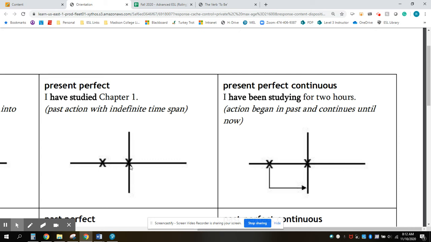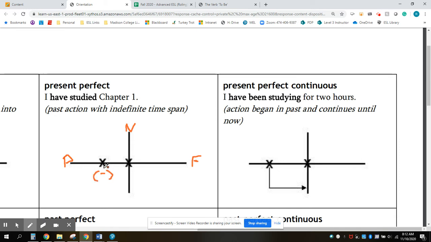When we use the present perfect tense, what we are doing is talking about a past action that is related to the present. So in this line, this is now. Okay, this is the future, and this is the past.